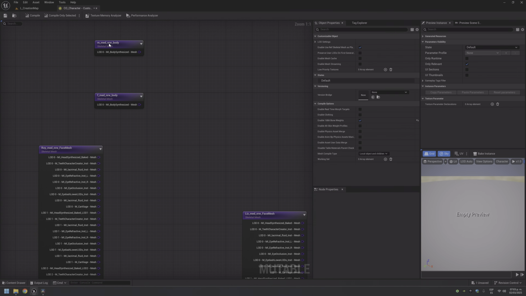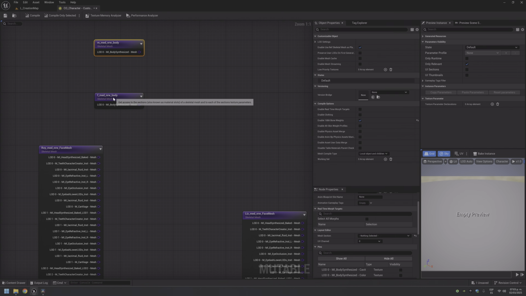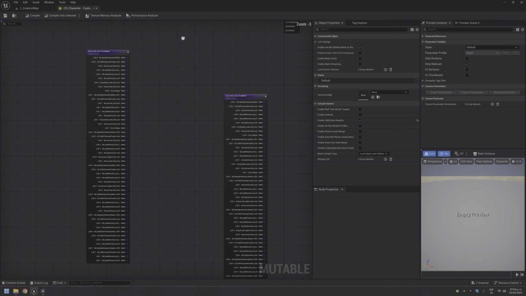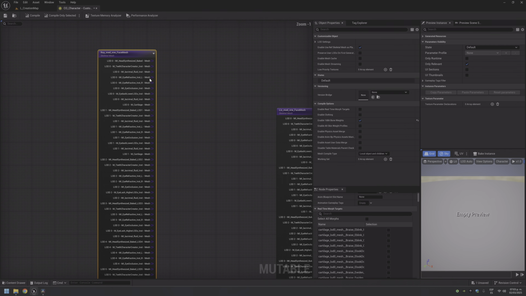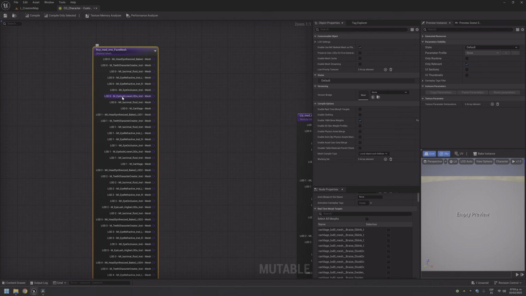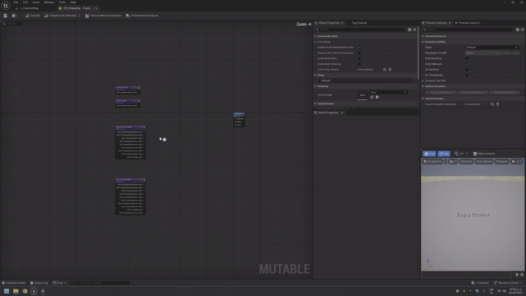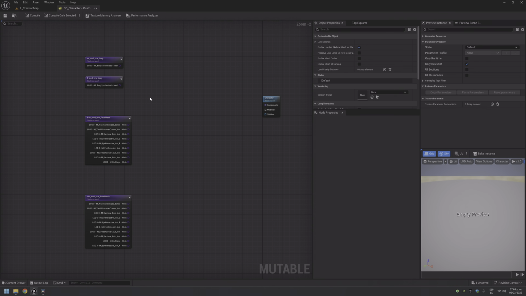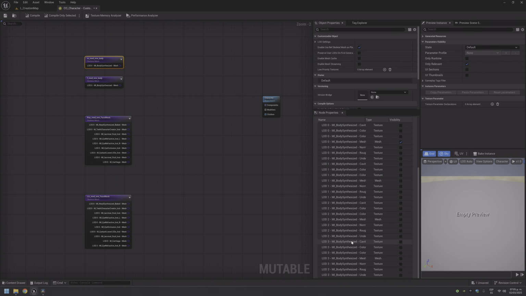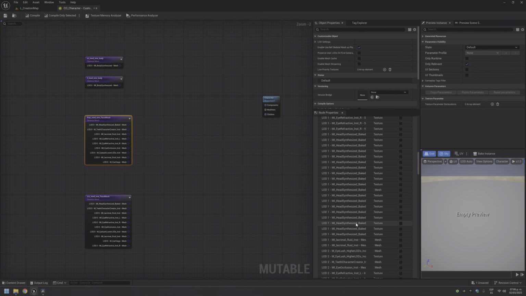Okay, just LOD0 and LOD0, the male skeletal mesh and the female body skeletal mesh, and the same here. So we have 1, 2, 3, 4, 5, 6, 7, 8, 9. Basically you need to select LOD0 only and deselect all the rest. The same for the body mesh and the head mesh.